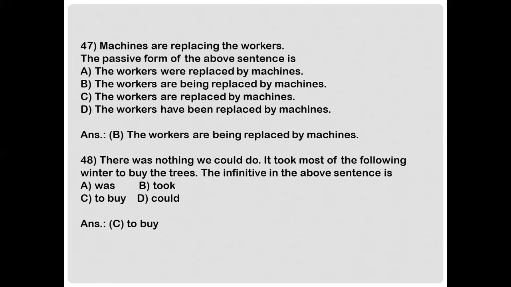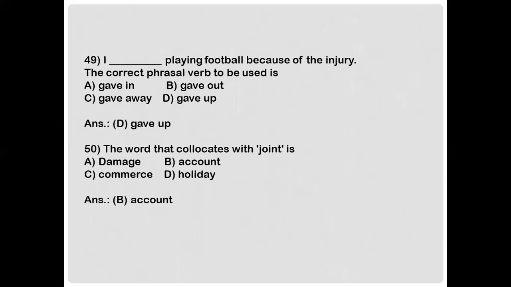Next, there was nothing we could do. It took most of the following winter to buy the trees. The infinitive in the above sentence is A. Was, B. Took, C. To buy, and D. Could. And the correct answer is option C. To buy. Next. I dash playing football because of the injury. The correct phrasal verb to be used is A. Give in, B. Gave out, C. Gave away, or D. Gave up. And the answer is option D.